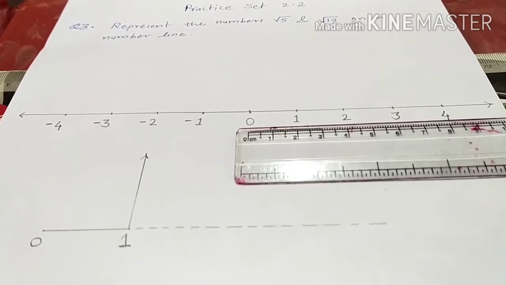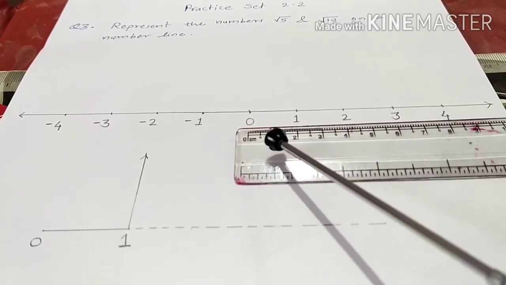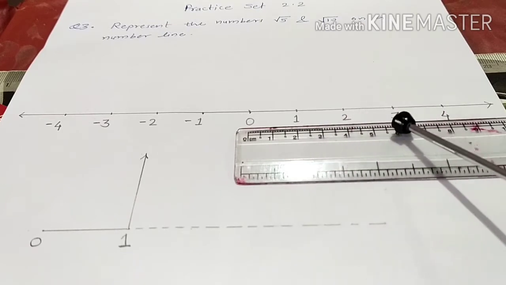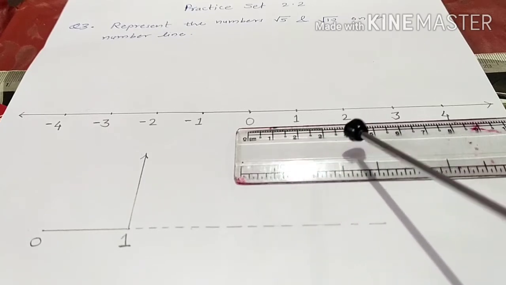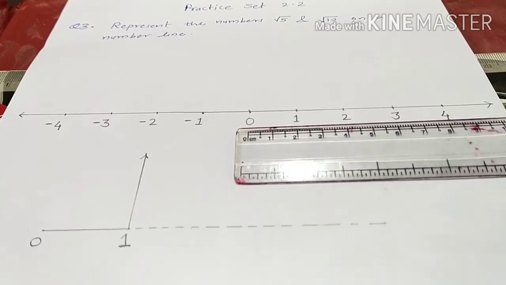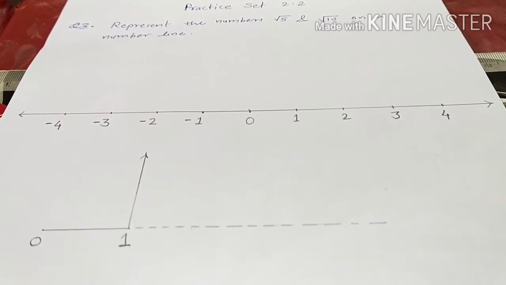And each integer is equidistant from the other, and we take a 2 centimeter distance between each integer, meaning 2 centimeters is your 1 unit. Usually on a number line we can take only integers, and now we have to represent the given root 5 and root 10, meaning irrational numbers, on a number line.